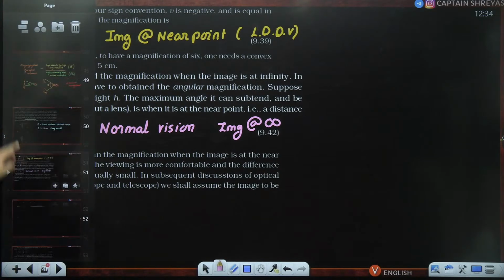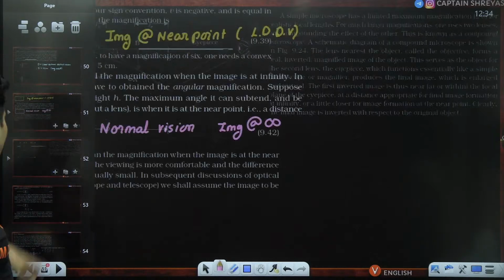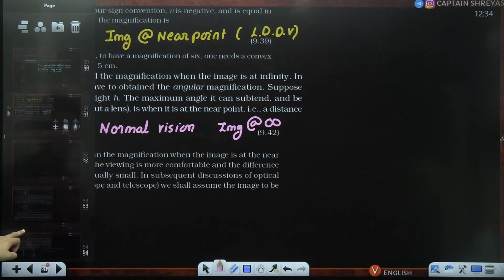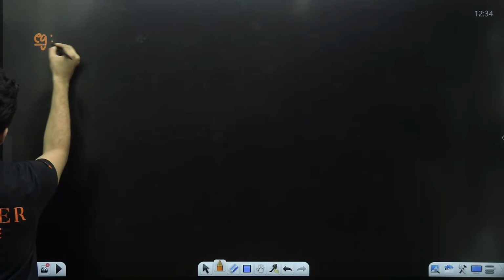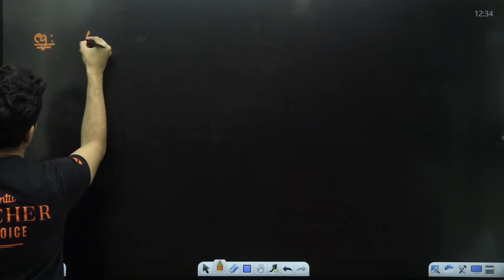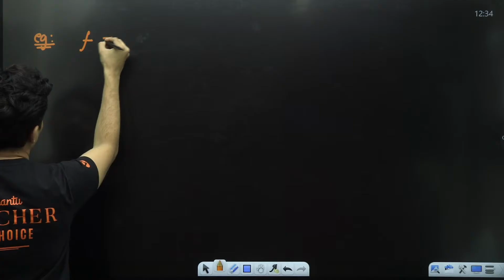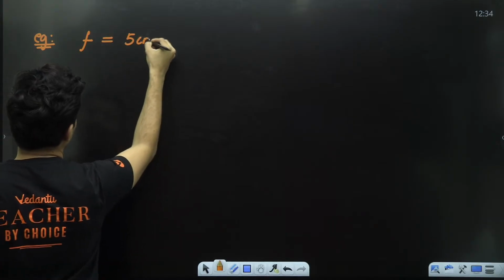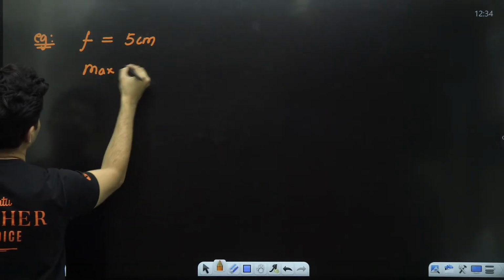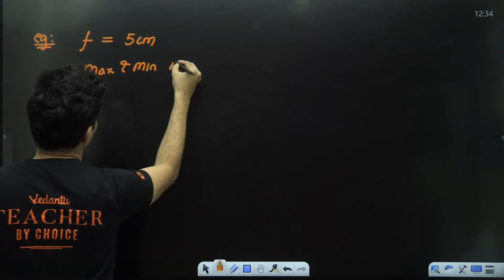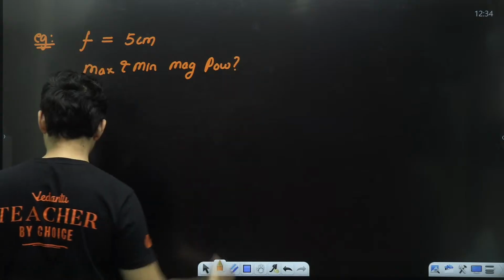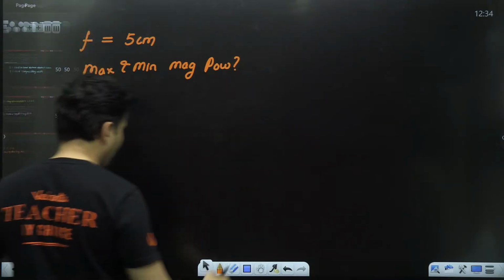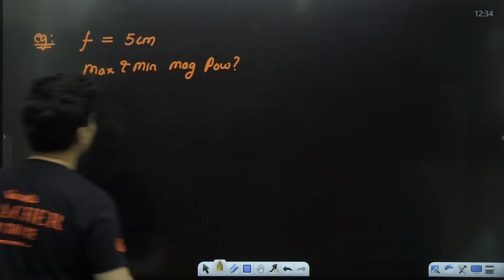Okay. Now, I'm not very satisfied with this. Let's say for example, I use a simple microscope of focal length 5 centimeter, what is the maximum and minimum magnifying power of that simple magnifying glass?